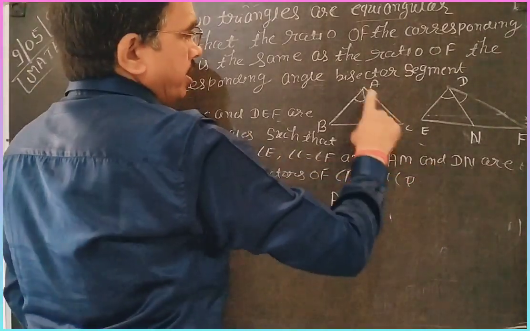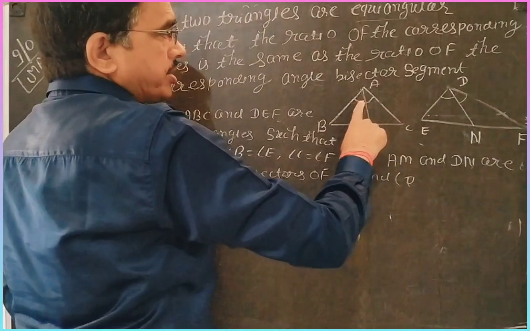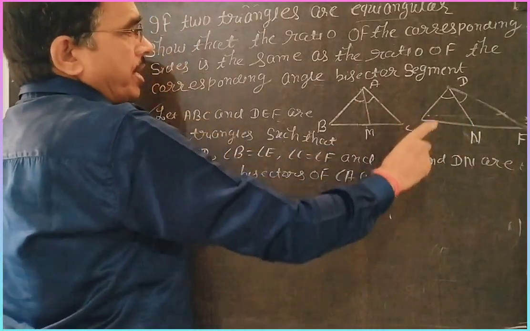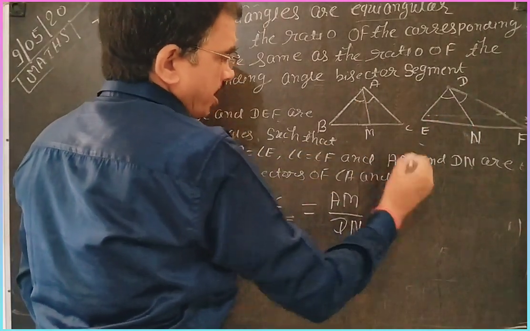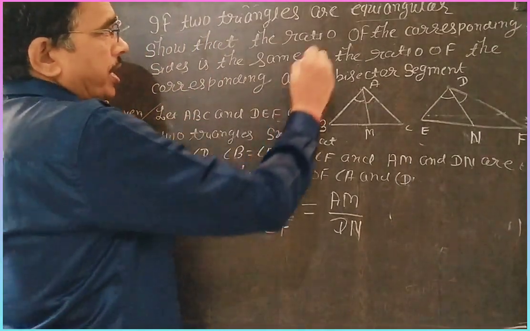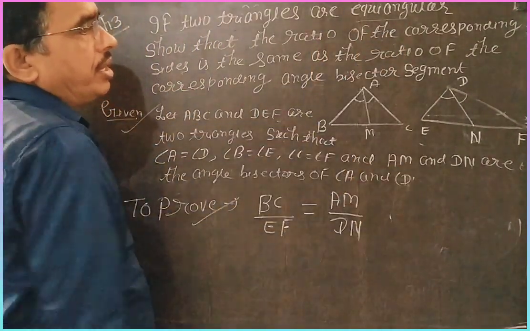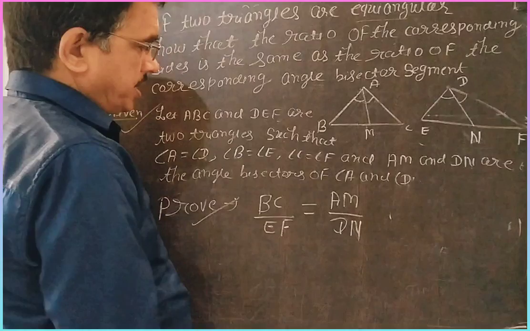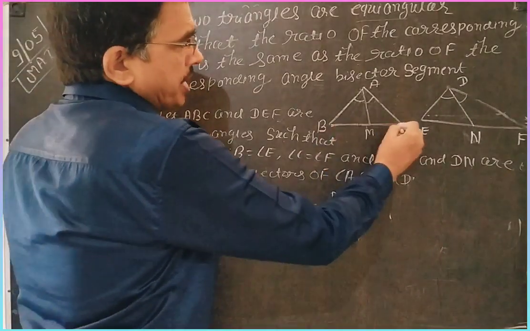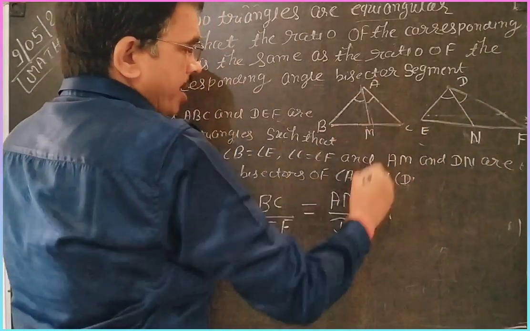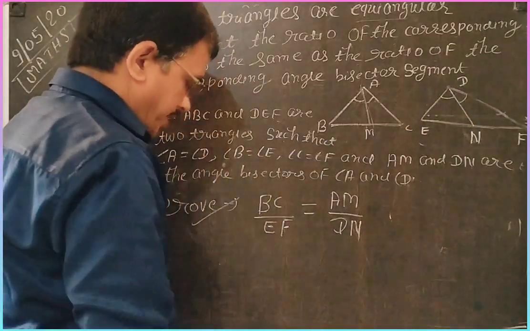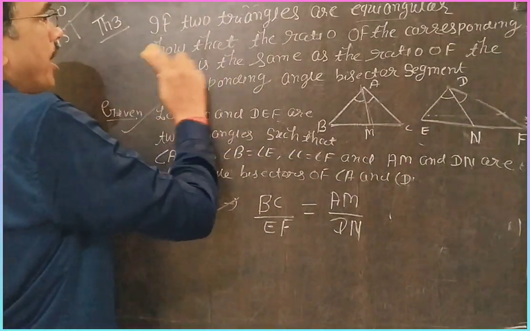AM and DN are the angle bisectors of A and D respectively. To prove: corresponding sides are proportional to their corresponding angle bisectors. The corresponding sides we take are BC, EF, and AM and DN are the angle bisectors, like the median and altitude.